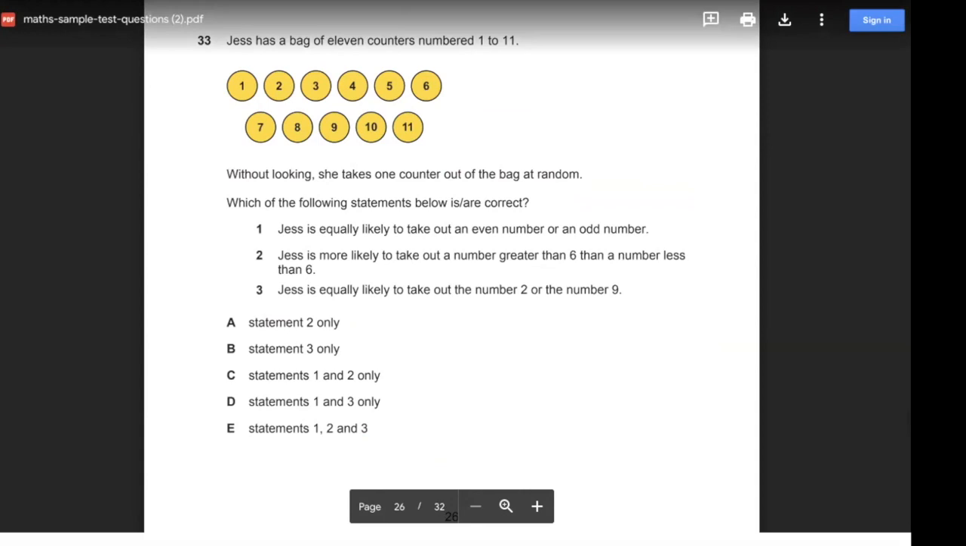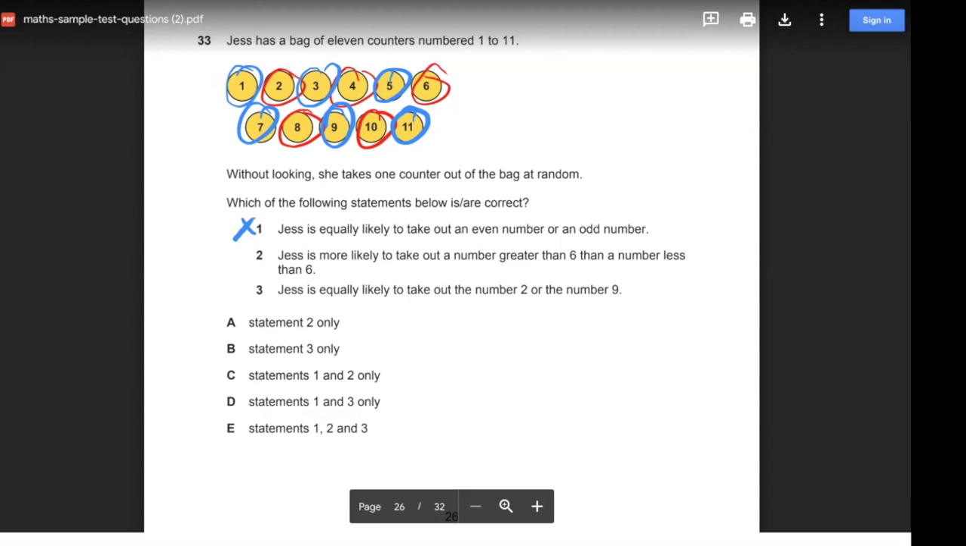Okay, if we look at it, how many even numbers are there? 1, 2, 3, 4, 5. How many odd numbers are there? 1, 2, 3, 4, 5, 6. So there are actually more odd numbers. So Jess will actually have a better chance of picking out an odd number compared to an even number, just because there's more odd numbers, right? So statement 1 is not correct.